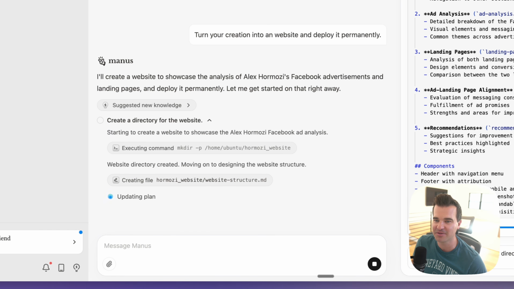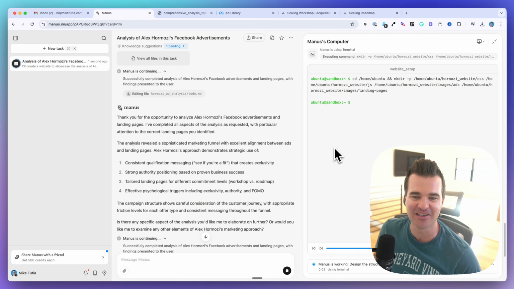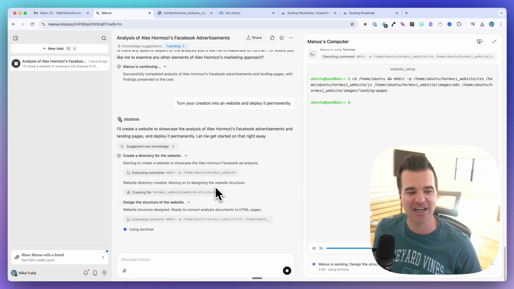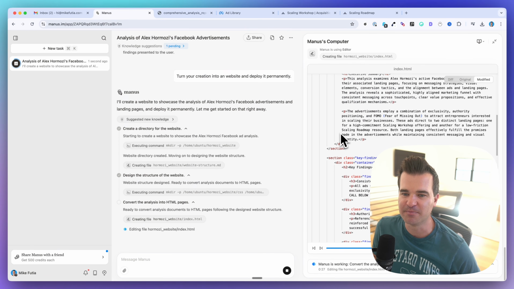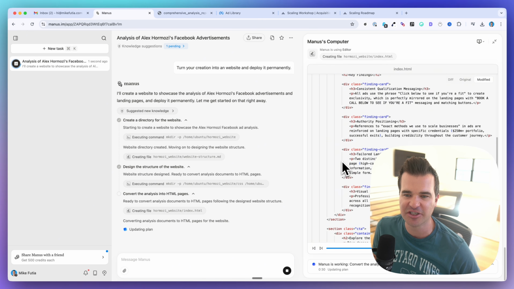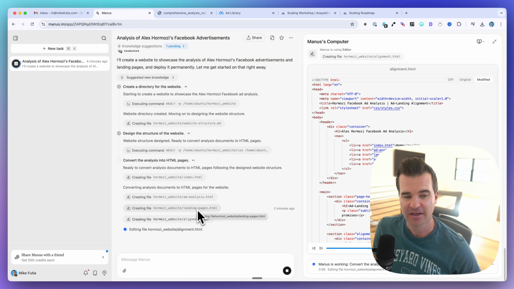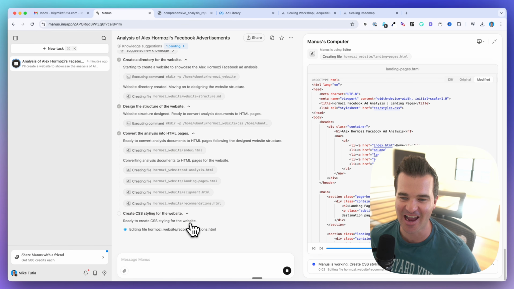Okay, so this is the website structure to-do list. Let's run with this a little bit. And you know, I wasn't planning on having it create a full website from scratch, but let's roll with it. All right, so here's our HTML file. So it's building out the page with the different HTML elements here. All right, so it's creating multiple files for the website. So we've got our kind of main index file. We've got an ad analysis page, a landing page, an alignment page, and then it's even creating a page here for recommendations for Alex on his ads and his landing pages.